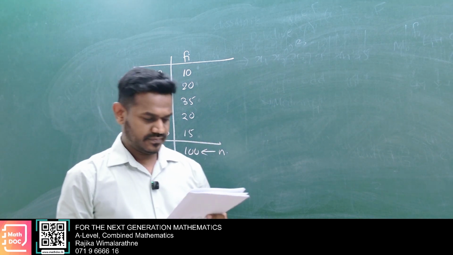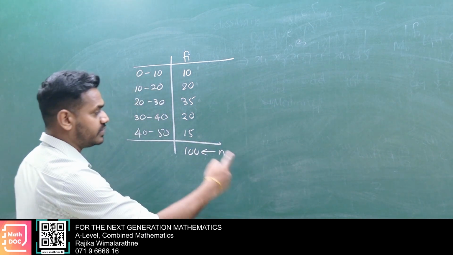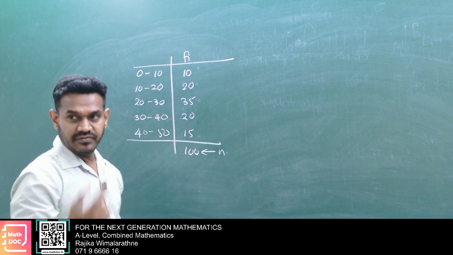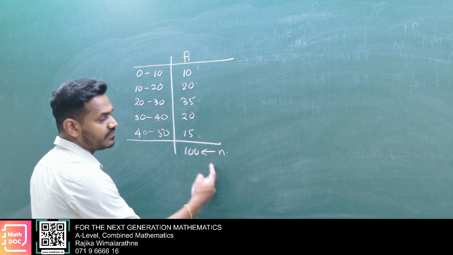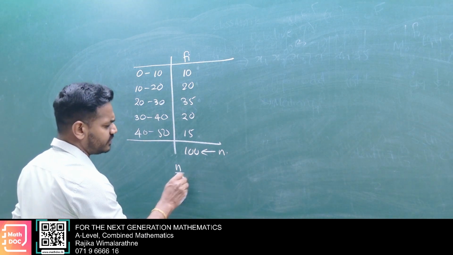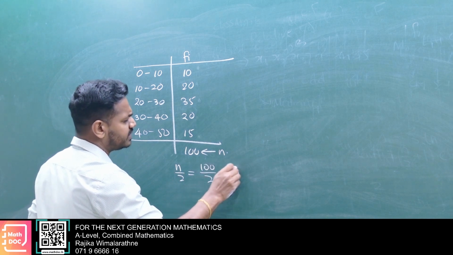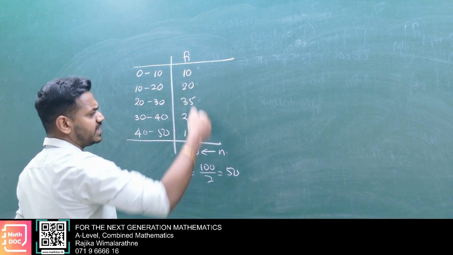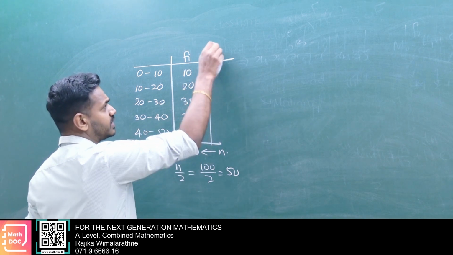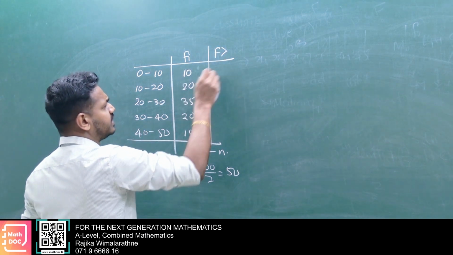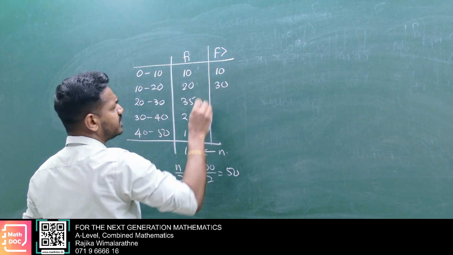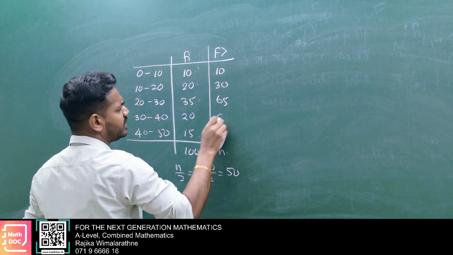See the procedure. Here the total count. Now the mid value, n divided by 2, 100 divided by 2, 50. Now you have to find the 50th element. I'm going to write capital F greater than: 10, 30, 65, 85, 100.